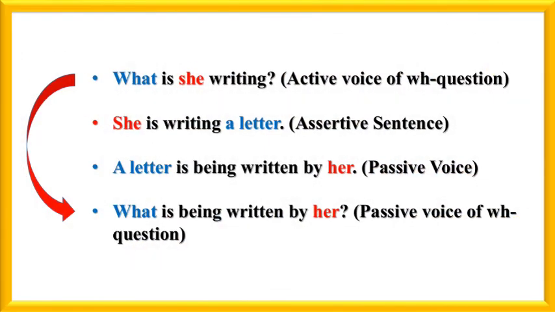One more example. What is she writing? Active voice of WH question. First of all, try to write the assertive form of the sentence, taking the answer into consideration. She is writing a letter. A letter we have assumed. Now see the passive form of the assertive sentence. A letter is being written by her. At last we have to write the passive form of WH question as it is: What is being written by her? Now see the last example.